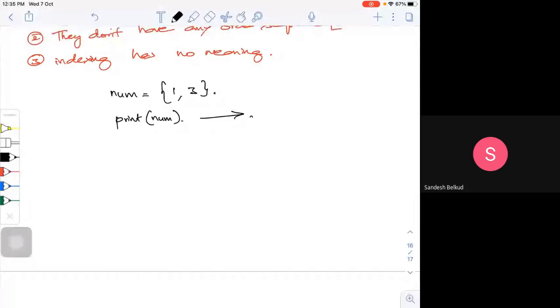If you go to the terminal, the moment you type num, since you already defined it as a set, you will get the add method. Let me add 5. Where is it getting added?